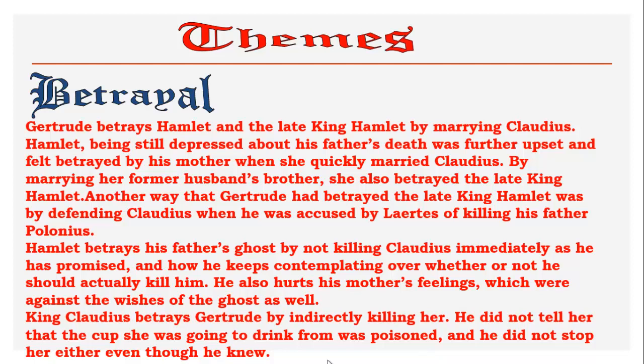Then Hamlet thought that his mother betrayed the memory of his father when she accepted to marry Claudius, who was totally the opposite character of her late husband. Even Hamlet considered that he himself betrayed his father's ghost, as he was always delaying killing Claudius. He had many chances to kill Claudius, but every time Hamlet found a reason not to kill him. Okay, so that was the theme of betrayal.